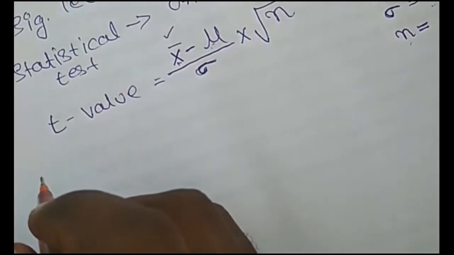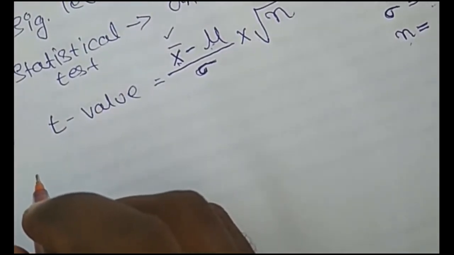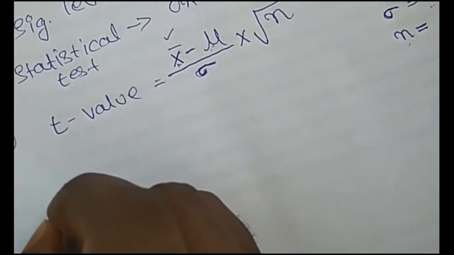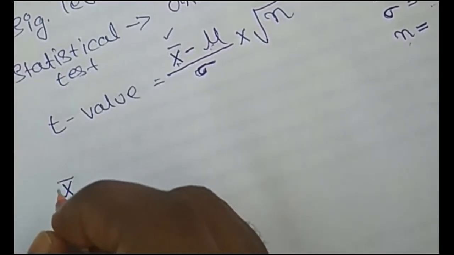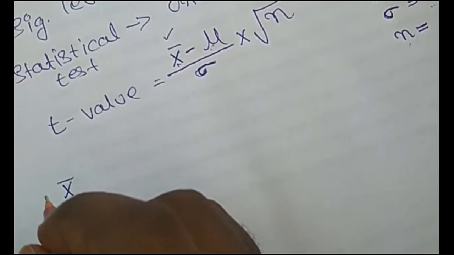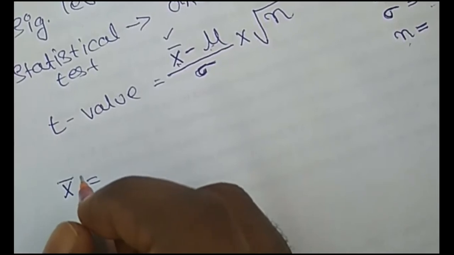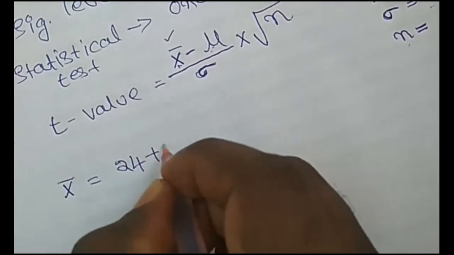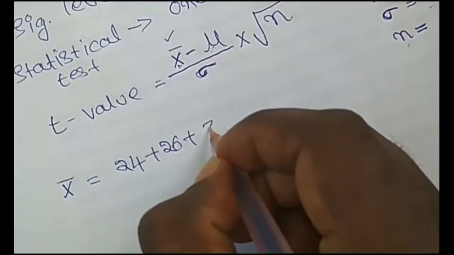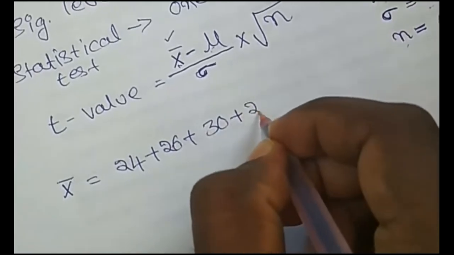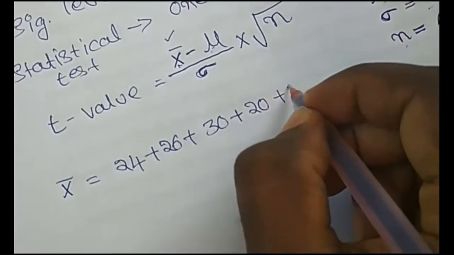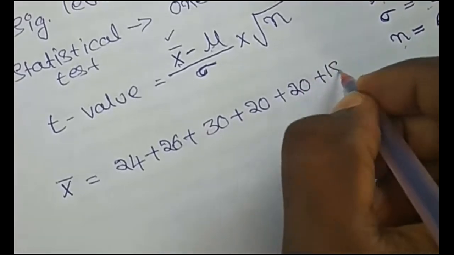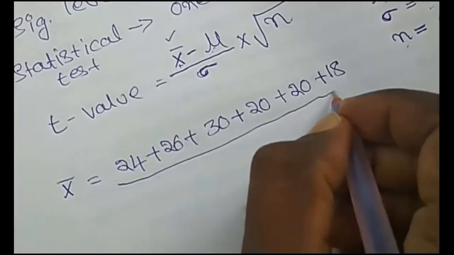Okay. So write down the values. How to find the sample mean? Very simple. Add all the values. X bar is equal to 24 plus 26 plus 30 plus 20 plus 20 plus 18, divided by 6.